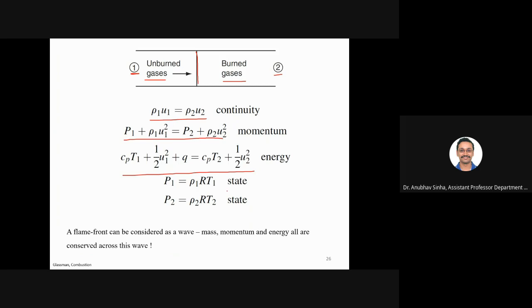And the equation of state will also hold good. We'll say that P is equal to rho RT. So for our analysis and calculations, we can consider the flame to be a wave. All these properties are conserved across the wave. That is how we can visualize it, and make some calculations using a flame front, assuming it as a wave.